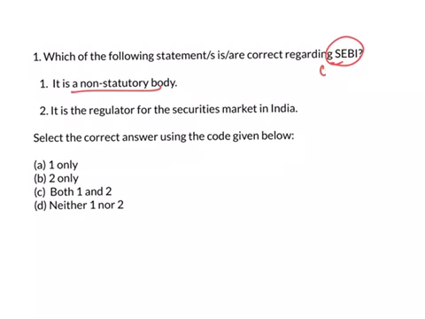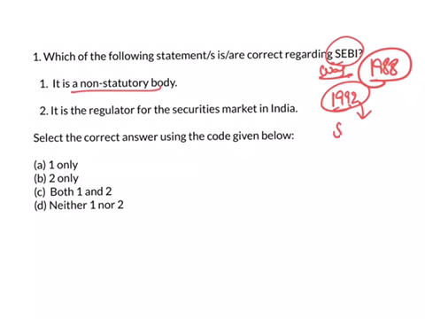SEBI was a non-statutory body because when SEBI was formed in 1988, it was formed as a non-statutory body by a government resolution in order to regulate the securities market. But in 1992, when the Parliament amended and passed the SEBI Act, it was given statutory powers. So the first statement is wrong, because now SEBI is a statutory body.